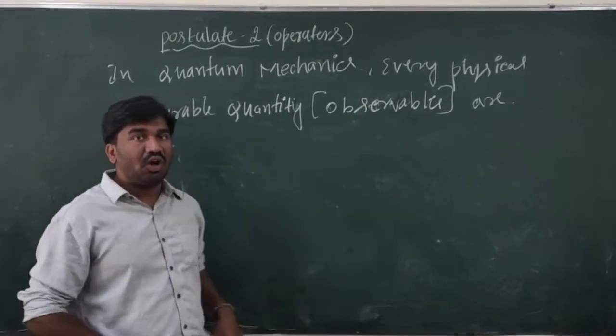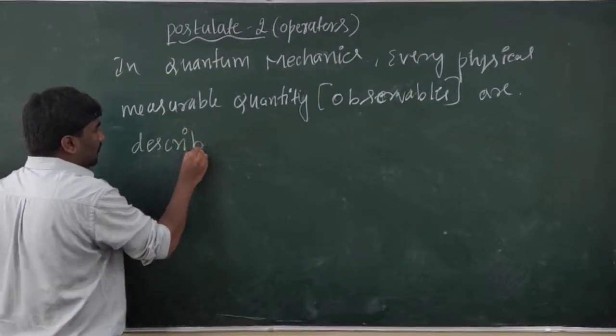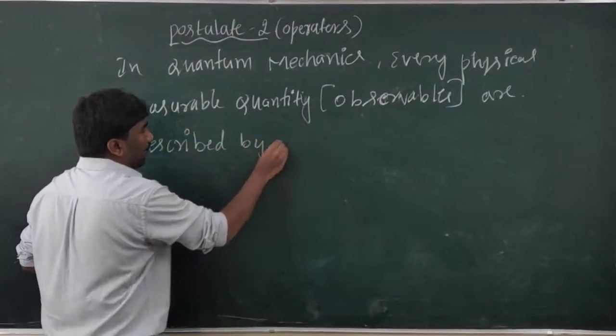These observables are described by an operator.